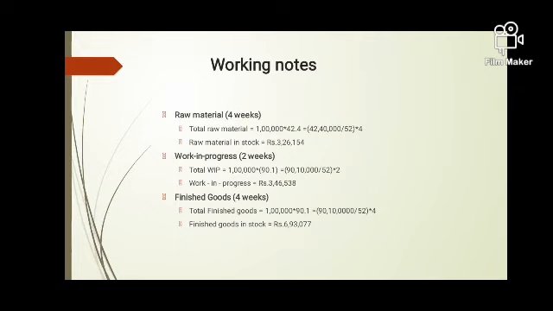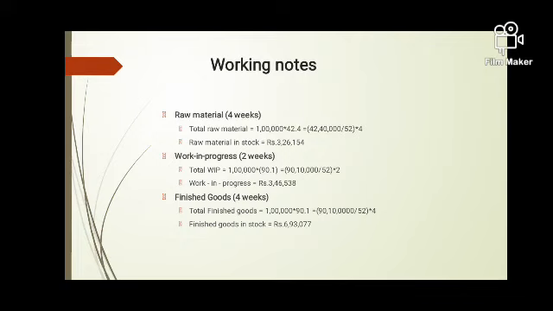So to avoid this confusion, we always calculate work in progress on total cost. For 1 lakh units, the total cost is 90 rupees 10 paisa, so the total cost is 90 lakh 10,000. This is for 52 weeks. What is it for 2 weeks? So 90 lakh 10,000 divided by 52 gives 1 week of WIP, and multiplied by 2 we get 2 weeks, which is 3,46,538 rupees.